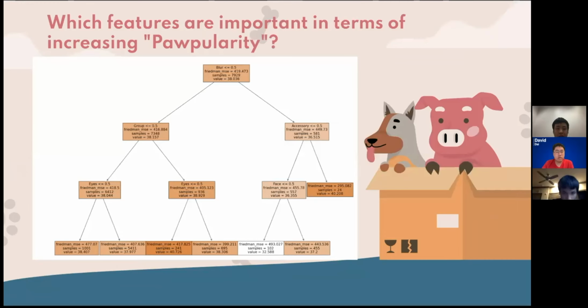Our model has high interpretability since we can find the features that determine the popularity most. We can see that blur, which means the pet's eyes and face are noticeably out of focus or noisy, is the most important feature. Also, group, which means a picture has more than one pet, and accessory, which means with a physical or digital accessory, are also important determinants.